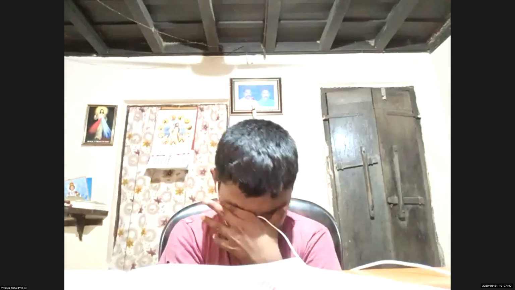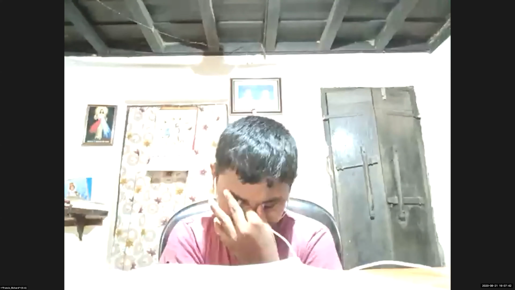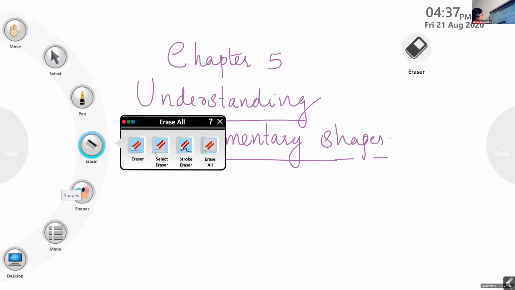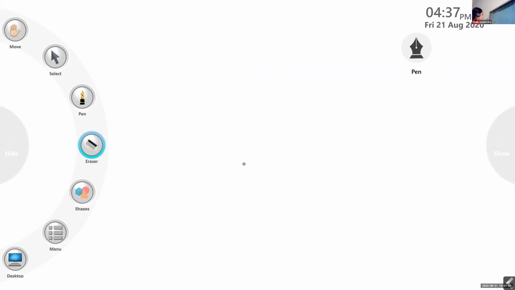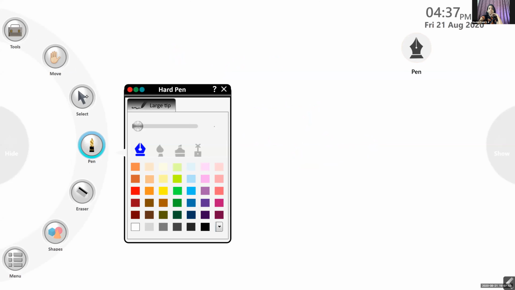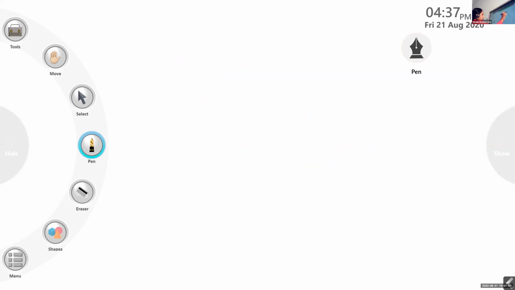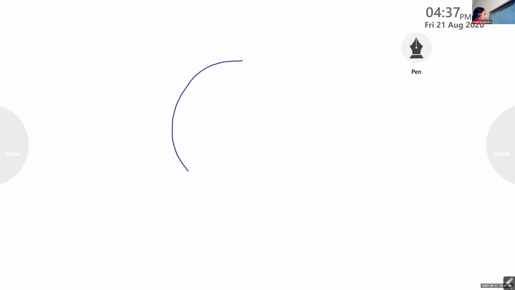Let me draw a clock. Listen to me. Okay, children, I am going to draw a clock. See, I will explain how the clock and the ray are formed. So, it is a round shape clock.